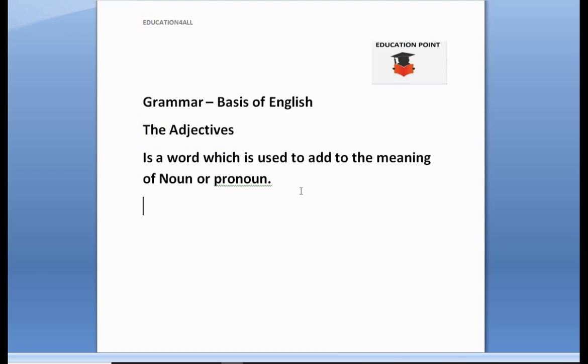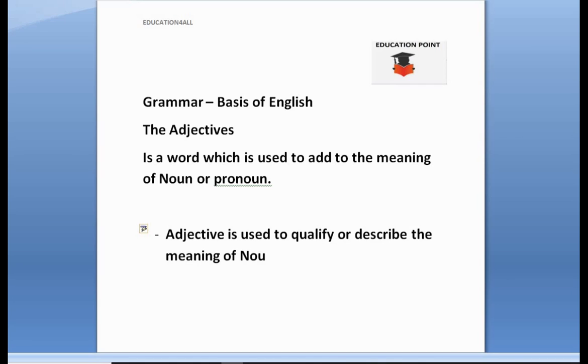Okay, so if I write it in a different way from the definition, I can say basically adjective is used to qualify or describe the meaning of a noun or pronoun which is used in the sentence.